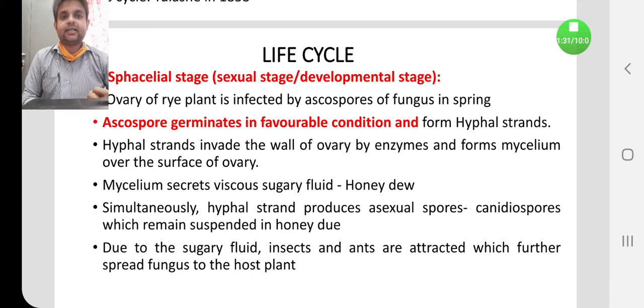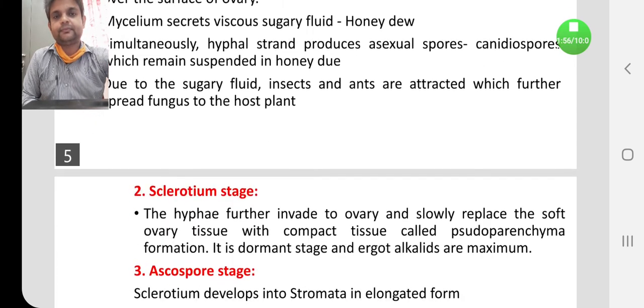This attracts the insects and several other animals like ants and others. So these animals carry these ascospores from the host plant to another plant. So this is regarding the speculial or the ascospore stage.